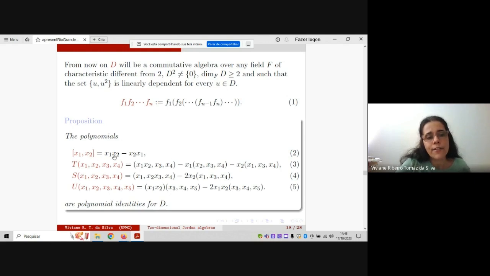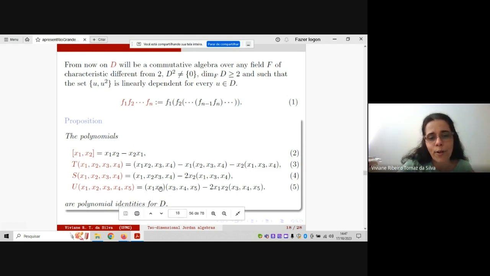The first one is obvious. This is a commutative algebra. The interesting ones are those polynomials, mainly the last one. See, the last polynomial identity allows, in some sense, to put parentheses in the correct order.